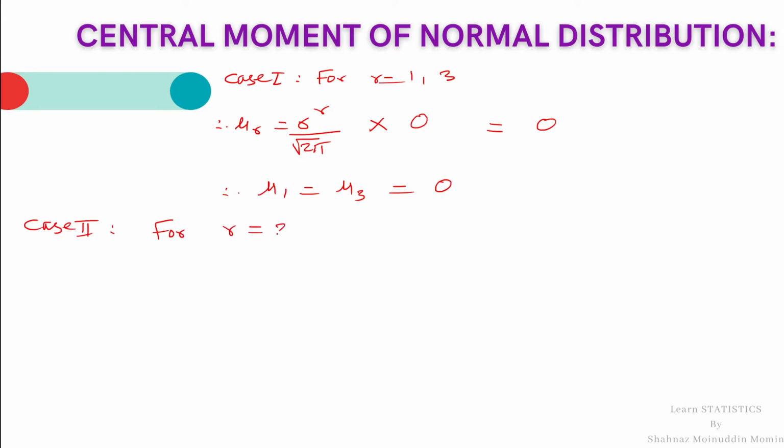For r equal to 2 and 4, the integrand is an even function.